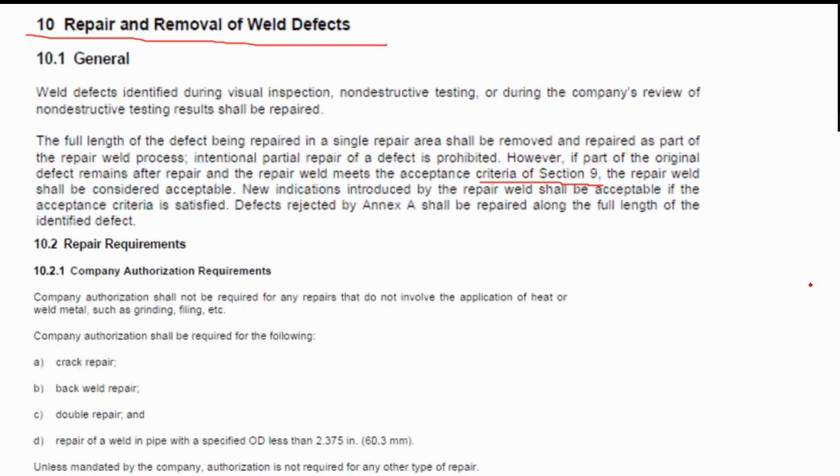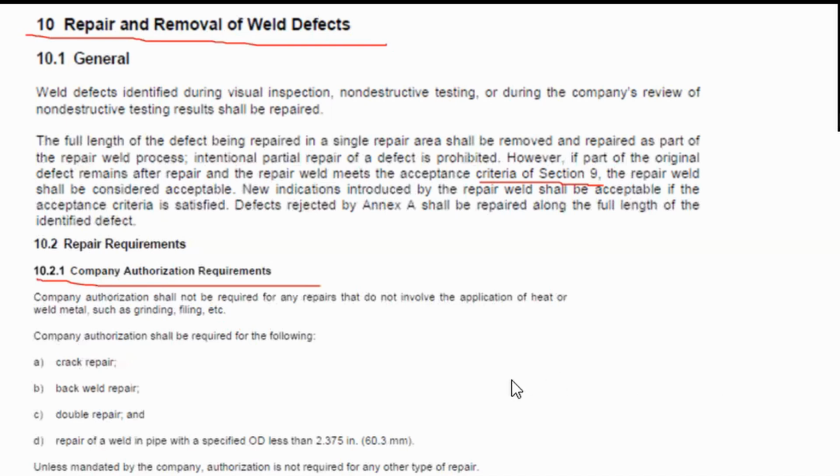I also want to point out this part, these repair requirements and company authorization requirements, because admittedly I get confused as well during the examination. I always look into this one. So this question does not refer to this company authorization requirements. This particular clause refers to when does a repair need company authorization. So I just want to point that out.